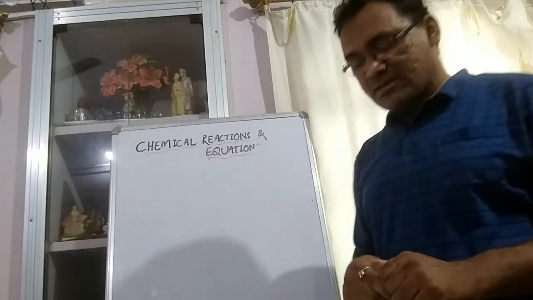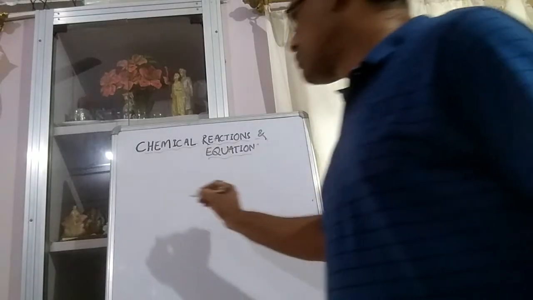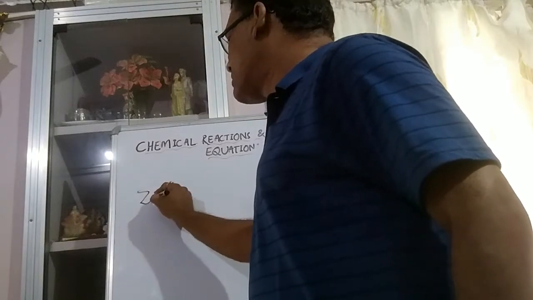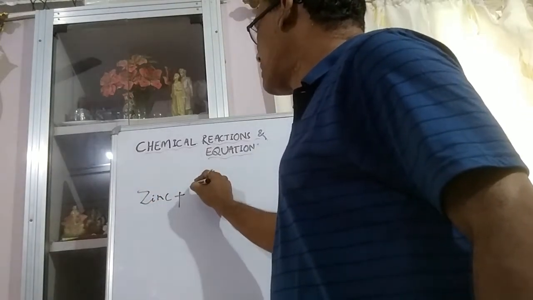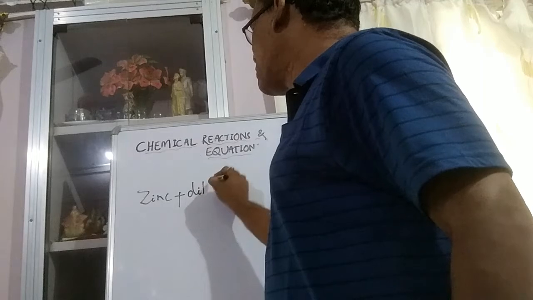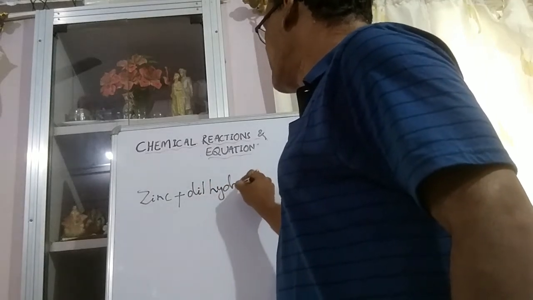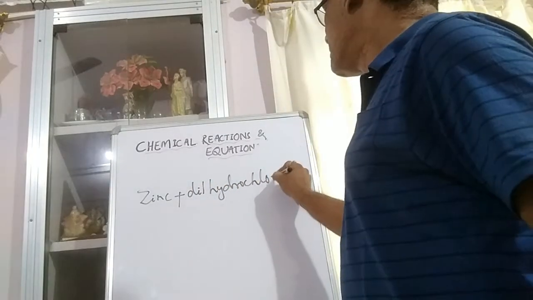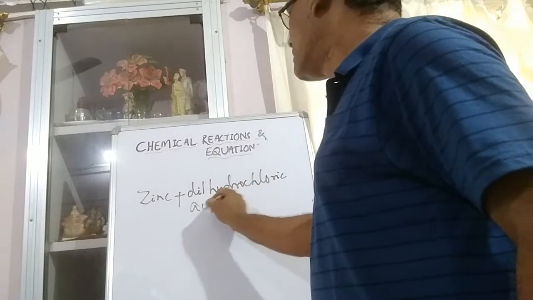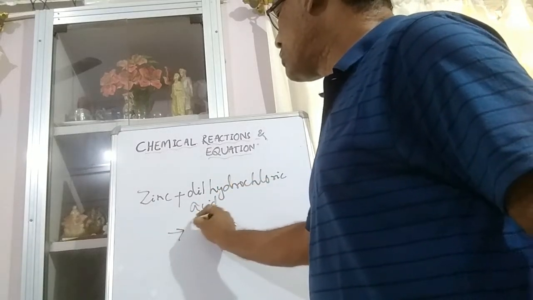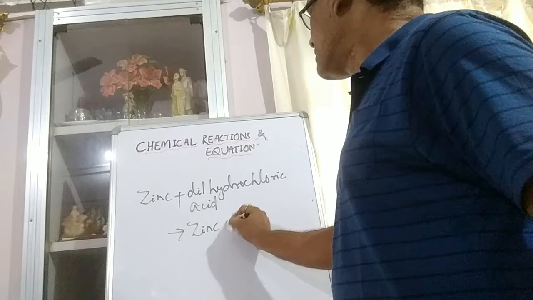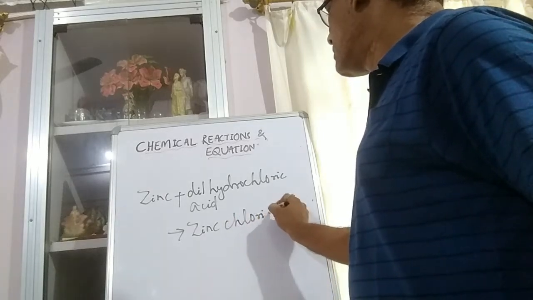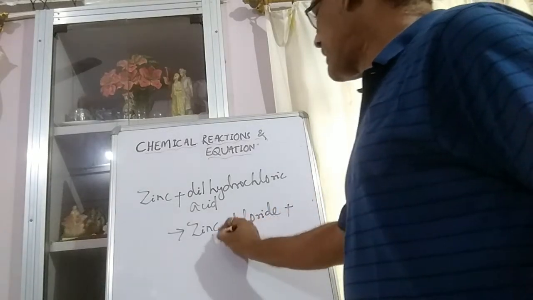If you write this equation in word form, you will write zinc plus dilute hydrochloric acid gives zinc chloride and hydrogen gas.